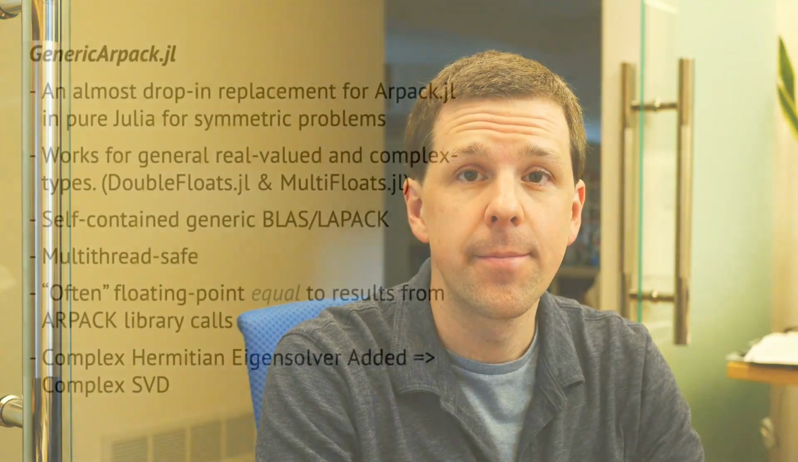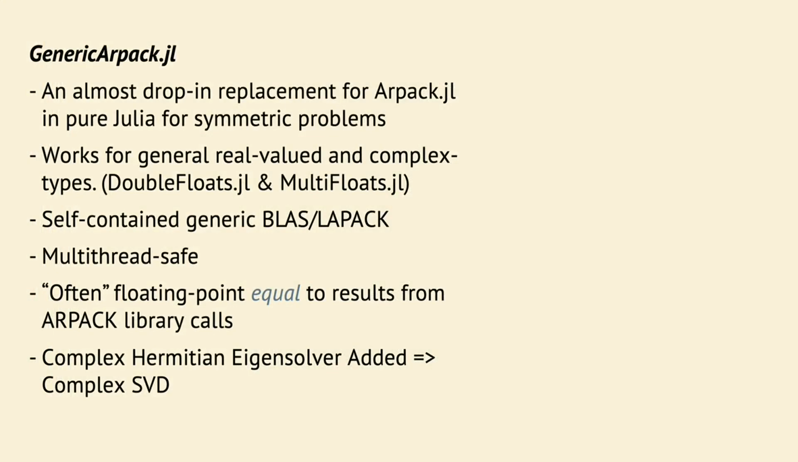Let me introduce JenericArpack.jl. This is an almost drop-in replacement for the symmetric eigensolver in Arpack, written in pure Julia. It works for the built-in floating point types, as well as extended precision types, such as the DoubleFloats and MultiFloats package. To do this, it uses a self-contained generic BLAS and LAPACK for all the calls that it needs. It's multi-thread safe, and for Float64s it's often floating point equal to the results from Arpack library calls.